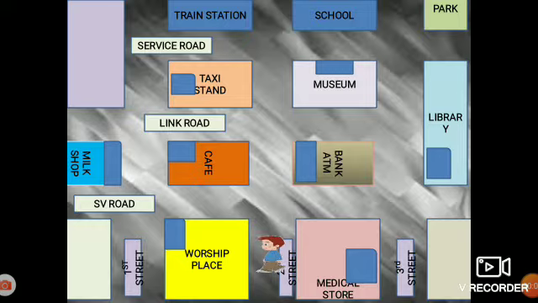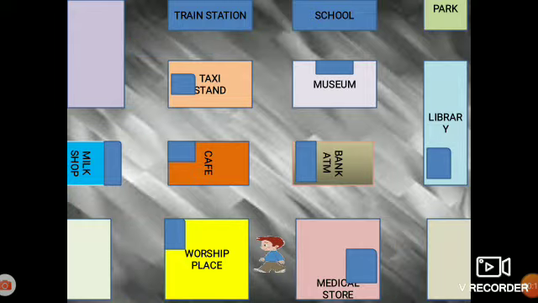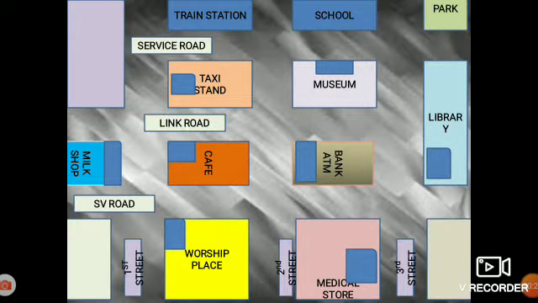So now let's see some more examples. Now do you want to try by yourself? Okay, we are again on the same screen. Now let's see some other direction.